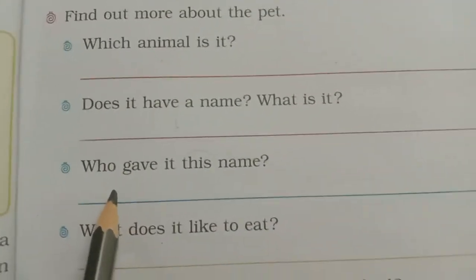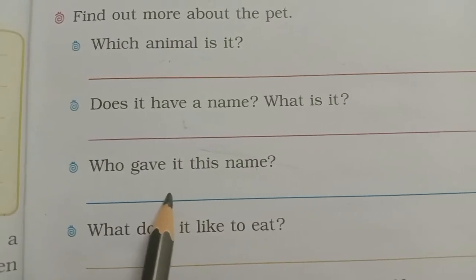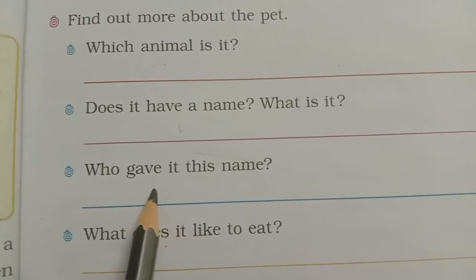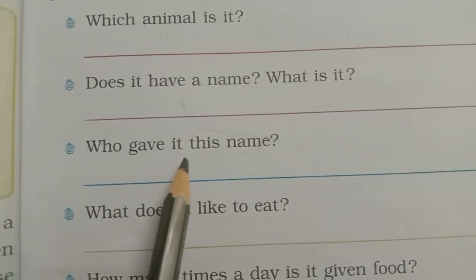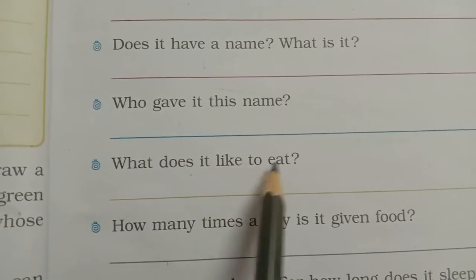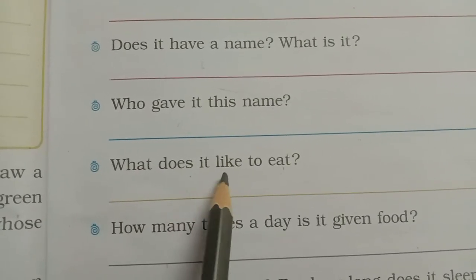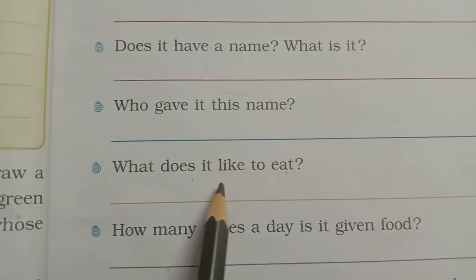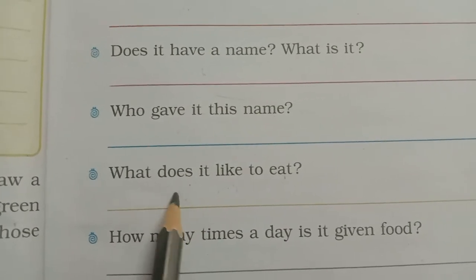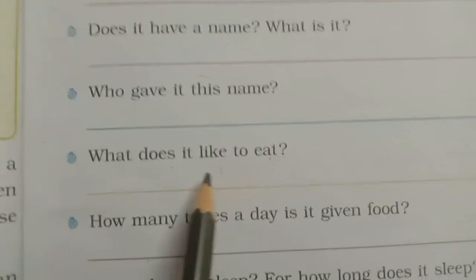Okay, who gave it this name? Either your brother, your friend, your grandfather, your uncle. Who gave that name to the pet? What does it like to eat? The favorite food you can write. If dog, cat, cow, whatever pet is there, you can write the food it likes to eat.